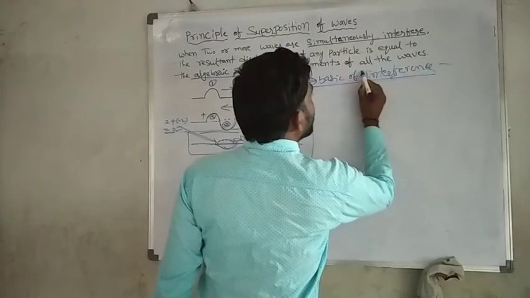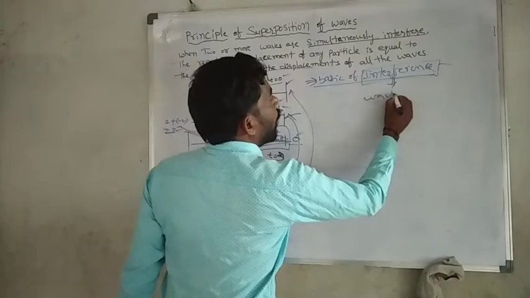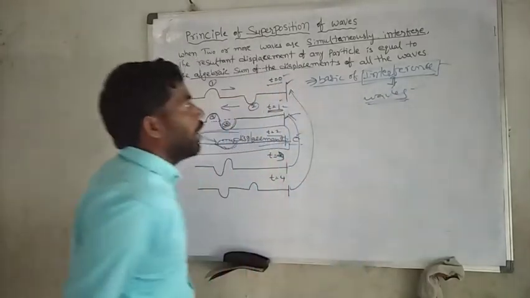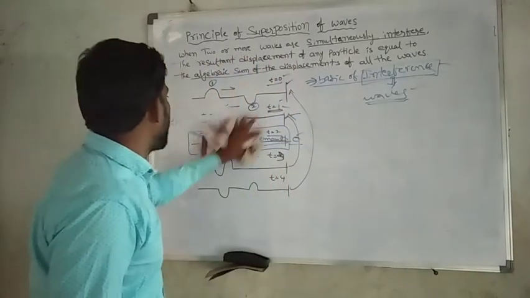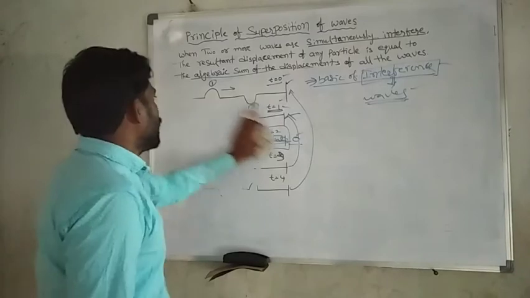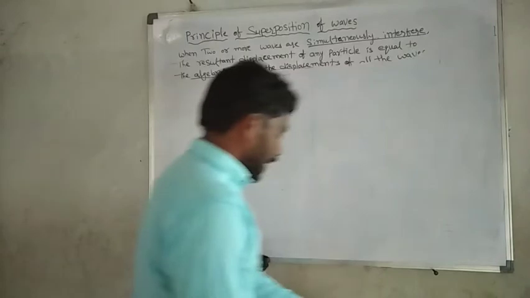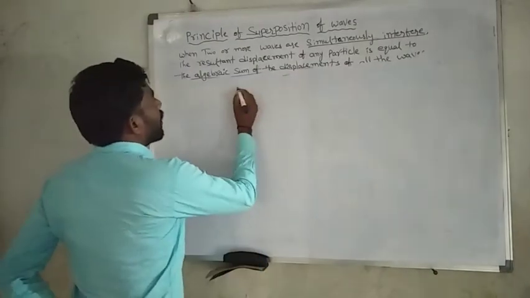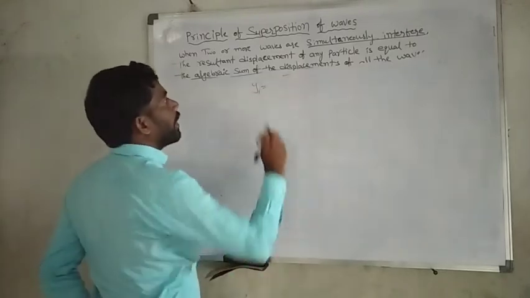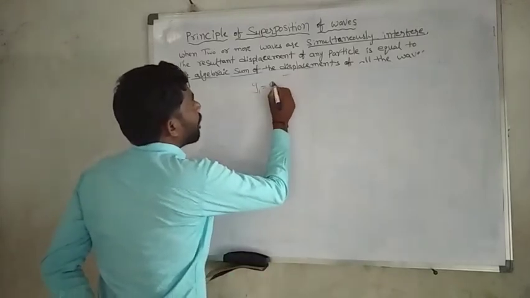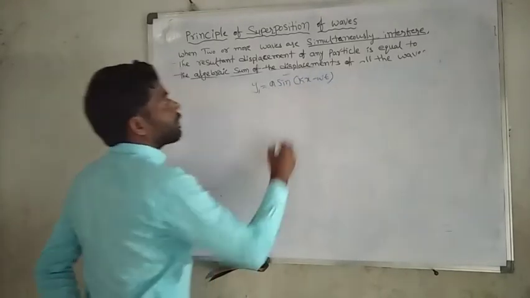Interference is one of the properties of waves. These concepts are explained in mathematical form, taken as a wave function. For example, the first waveform is taken as y1 equal to a sin(kx minus omega t).